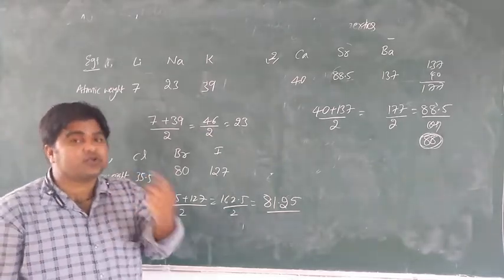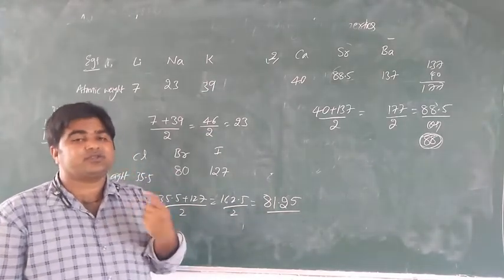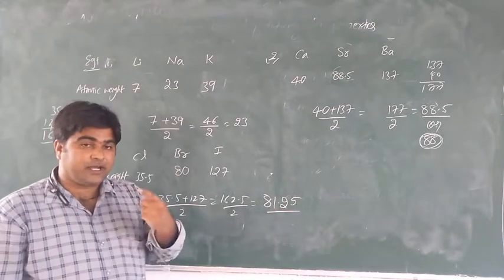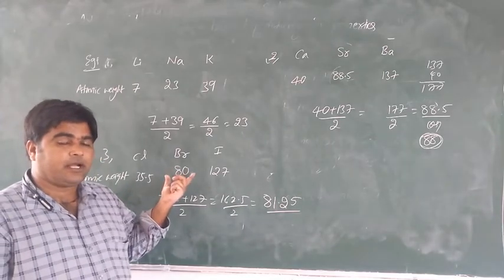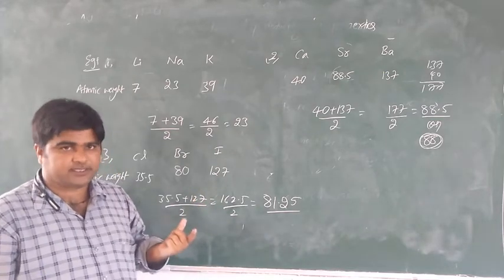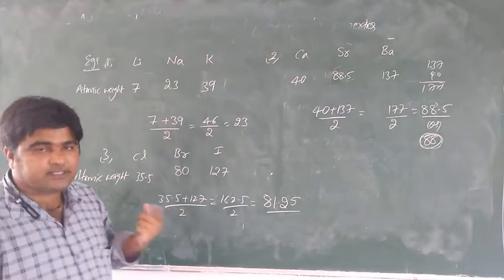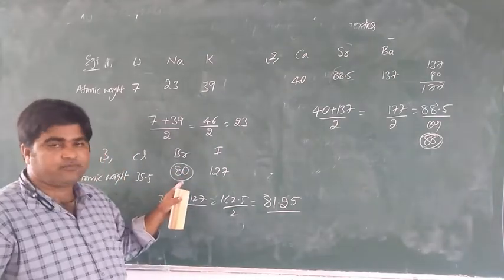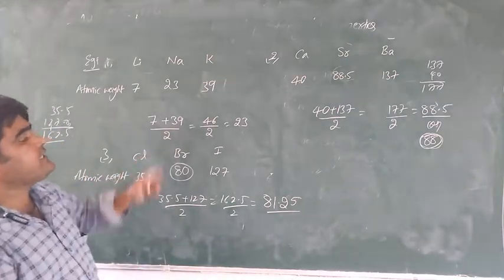So that is isotopes: same atomic number and different mass. Same atomic weight but different atoms, that is isobars. But exactly, your textbook gives 80 only. You can follow the 80 only. Is it clear? So these are the examples.